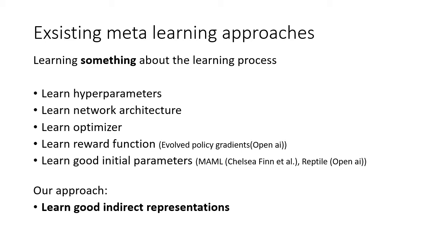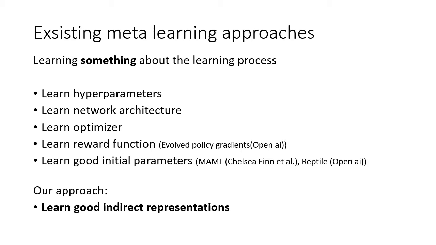But what can we learn? A somewhat less exciting approach is to learn hyperparameters or network architectures. But we can learn more complex things as well. We can learn optimizers, which change their behavior depending on the context. In the case of reinforcement learning, we can learn intrinsic reward functions.